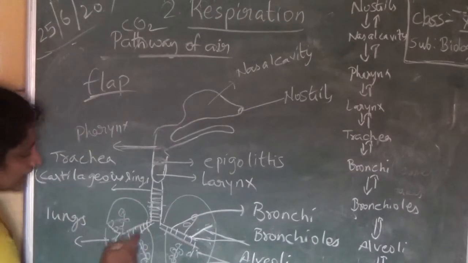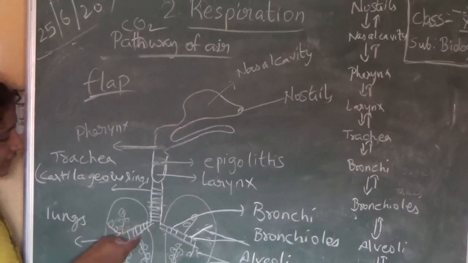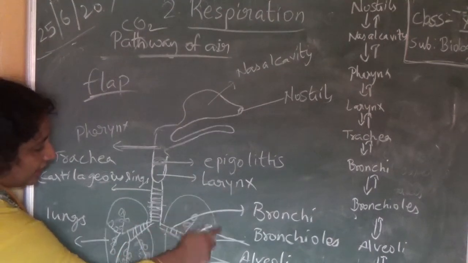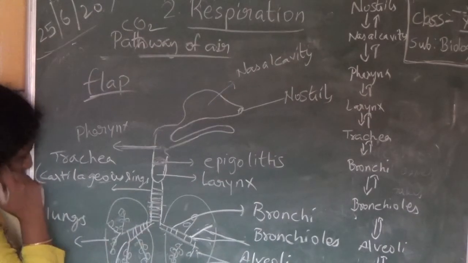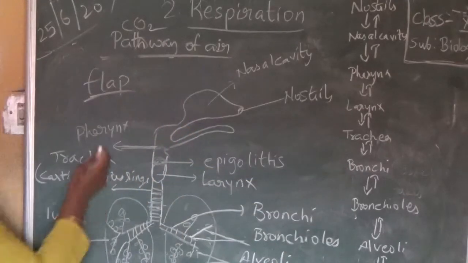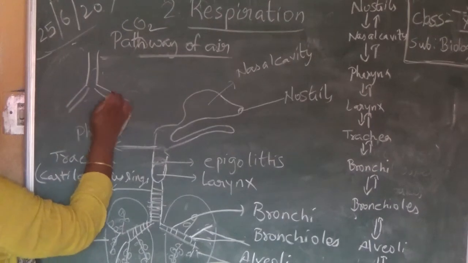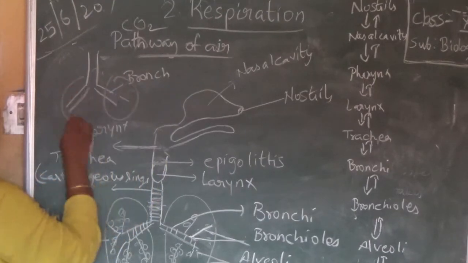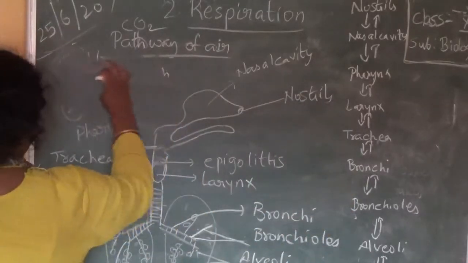Now the trachea is divided into 2 branches. You can see these 2 branches. Each branch enters into each lung. One branch enters into one lung, and the other branch enters into the other lung. This branch is nothing but the bronchi. So this is our trachea. The trachea has divided into 2 branches. This is our bronchi. One bronchus enters into one lung, and one enters into the other lung.